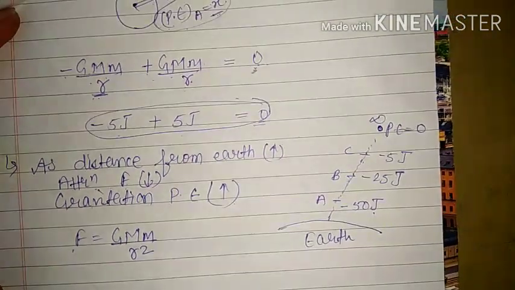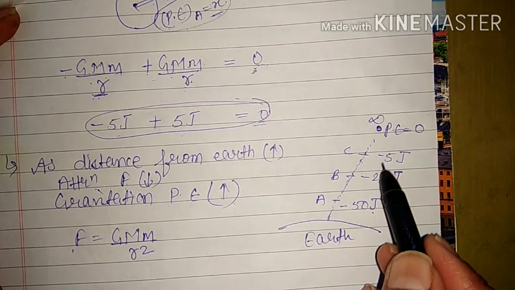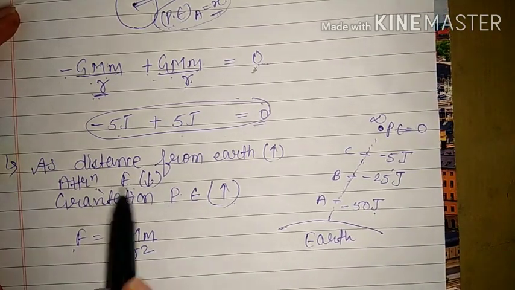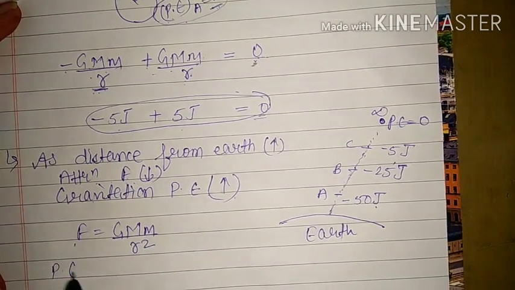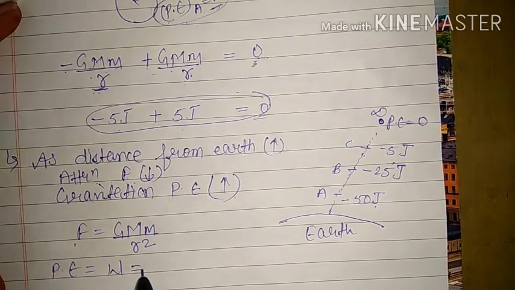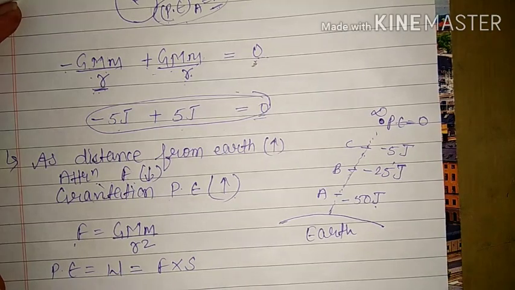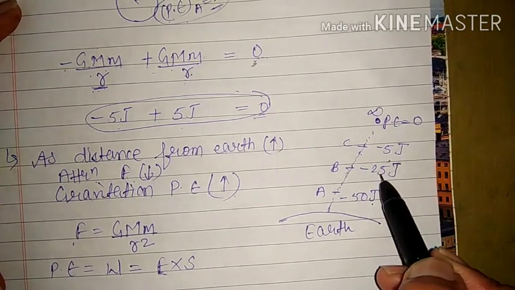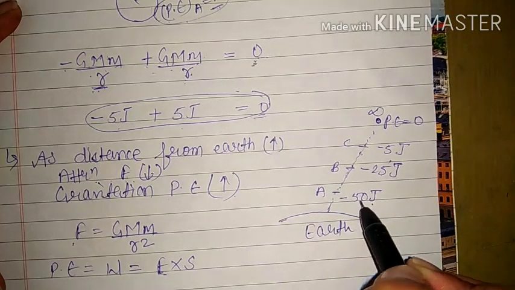So you see here carefully, the numerical values are decreasing because the amount of force is decreasing. Potential energy is equal to amount of work done, which is force into displacement. Here the force is decreasing, because of that the numerical value is decreasing.